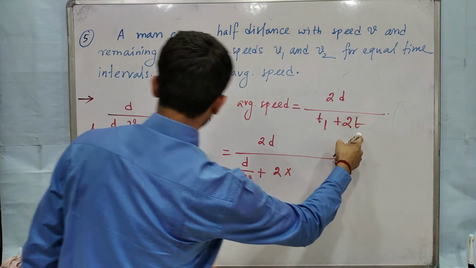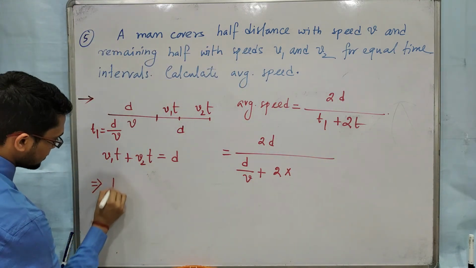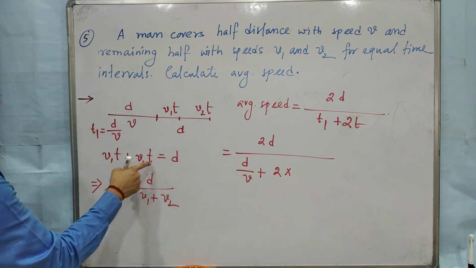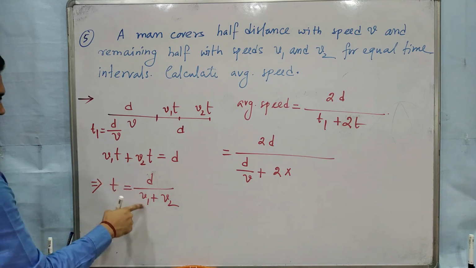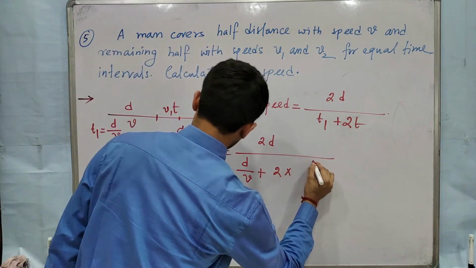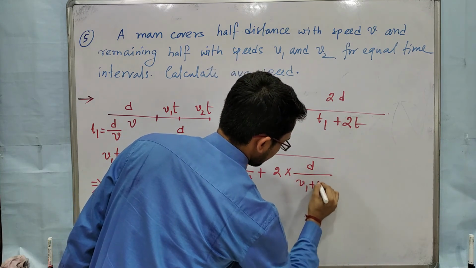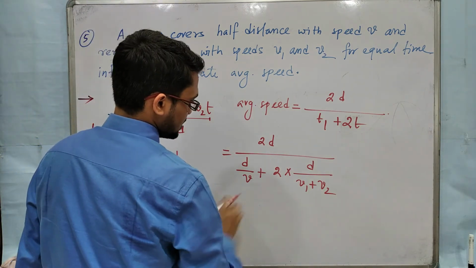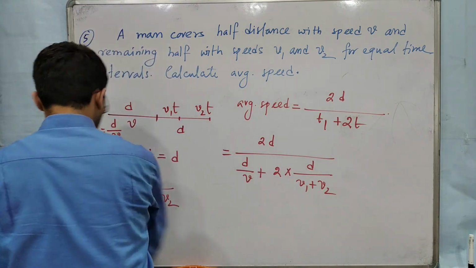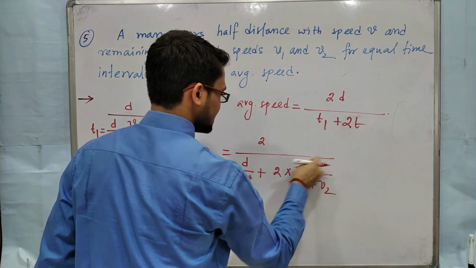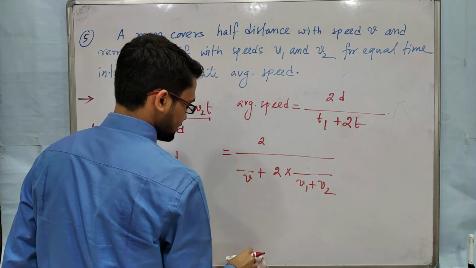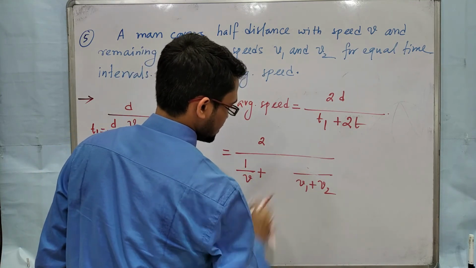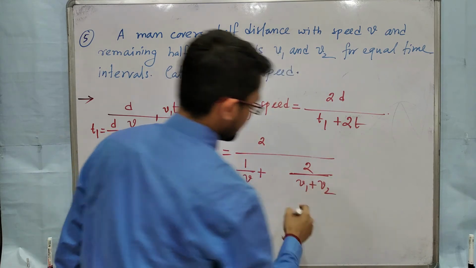Calculate t from here, t equal to d by v1 plus v2. Take t common, then v1 plus v2 will be inside the bracket, so d by v1 plus v2. Clear? Now d will be cancelled out. So here it will be 1 by v, and here it will be 2 by v1 plus v2.